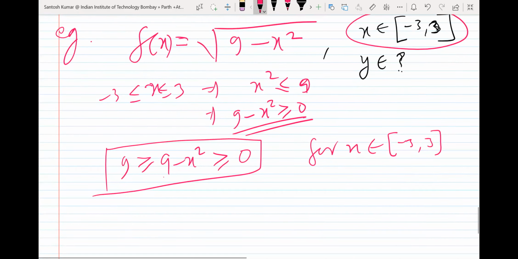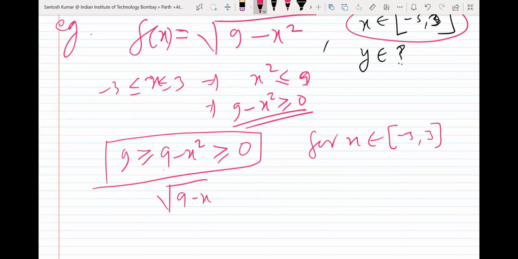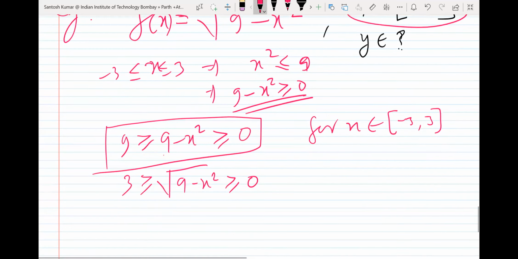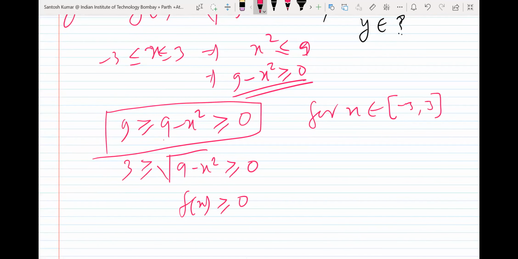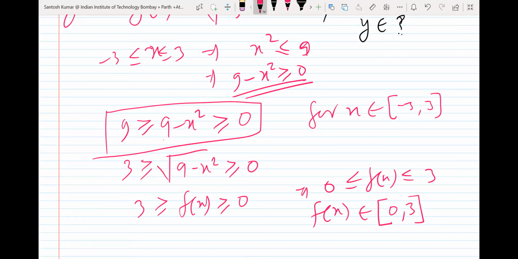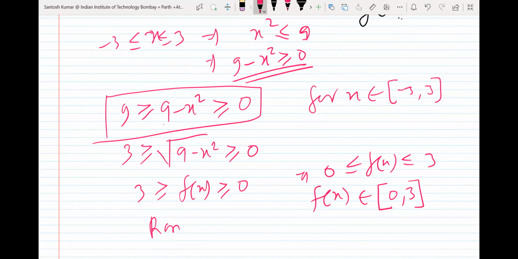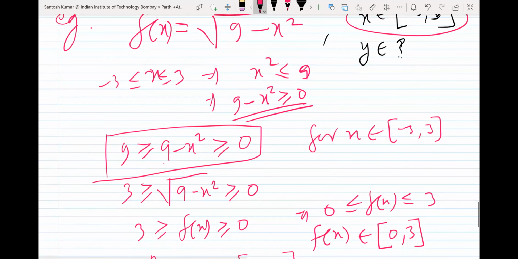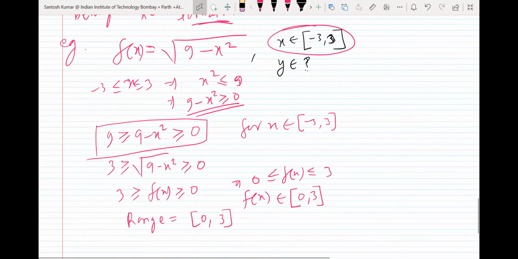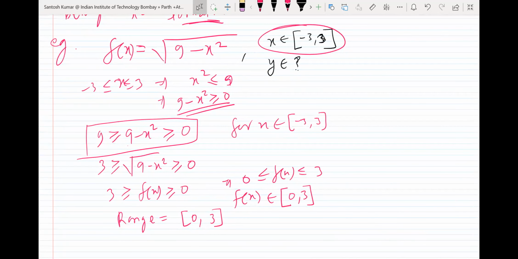Now you take a square root on all sides. The square root of 0 is 0, and the square root of 9 is 3. So from here you see f(x) is more than or equal to 0 and less than or equal to 3. If we write it in interval form, f(x) will belong to the closed interval 0 to 3. So this is the range. Range is the set of possible values of f(x), so that is 0 to 3. If anyone has any doubt or something is not clear, you just ask. You have to decide what are the possible values of the function f(x).